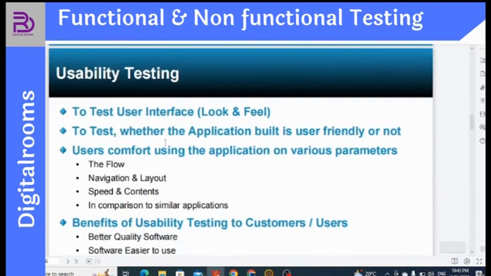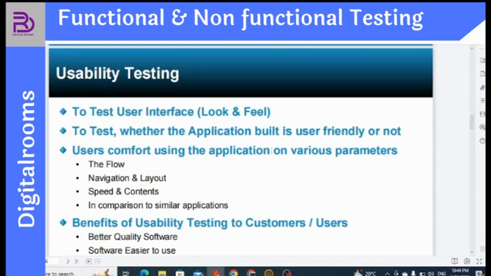Usability testing is to test the user interface. It means when I land on a website or an application, how is the experience for me? We test whether the application is built user friendly or not. If the navigation is very confusing and I'm not able to find the correct option or menu, then how am I going to use the software? It is worthless for me, so I will leave the software. So we also have to test whether it is user friendly or not.